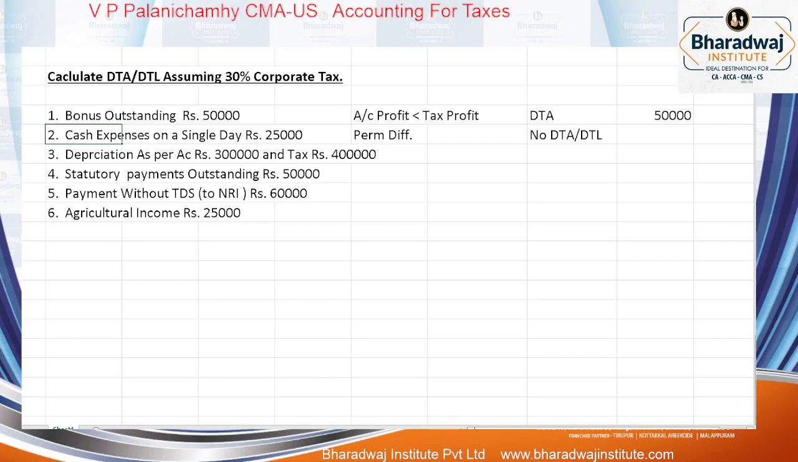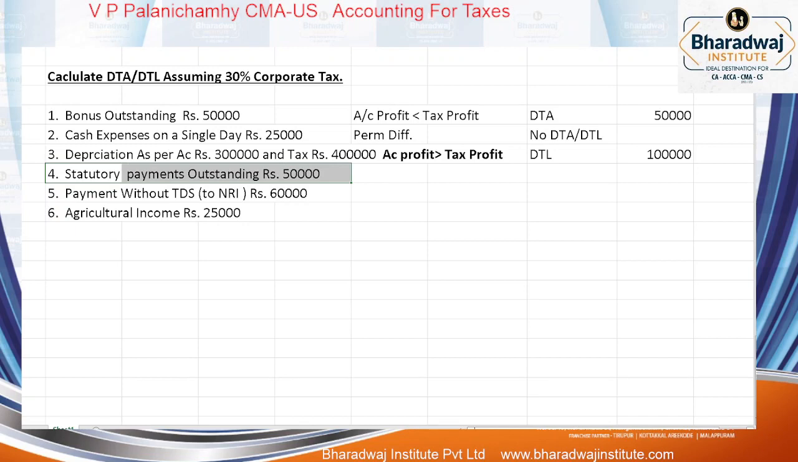No DTA or DTL. Depreciation as per accounting record is 3 lakhs, as per tax record 4 lakhs. So accounting profit is higher than tax profit by how much? The difference. If accounting profit is higher than taxable profit, it will be called what? DTL. How much will the item be? 1 lakh.